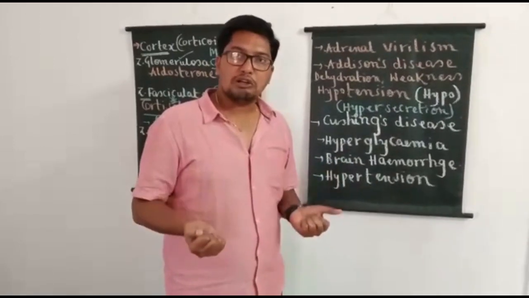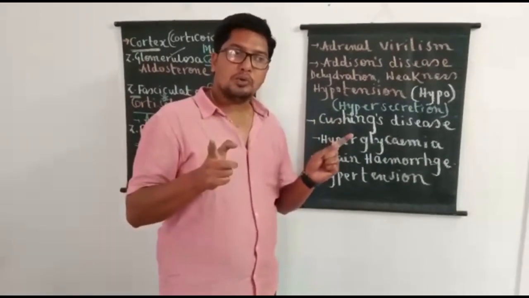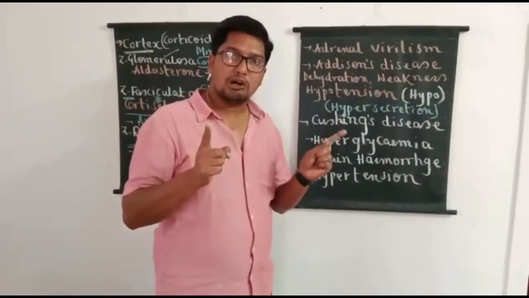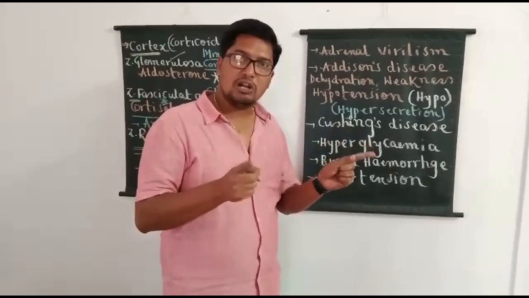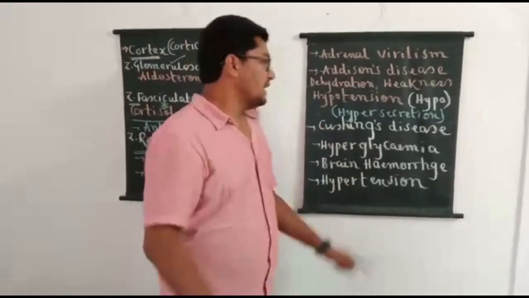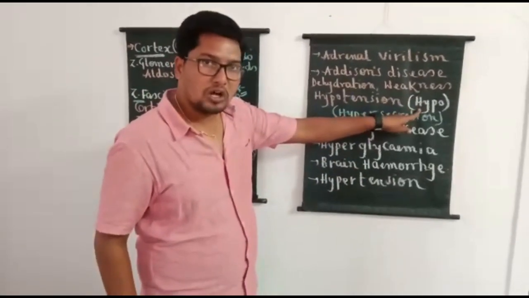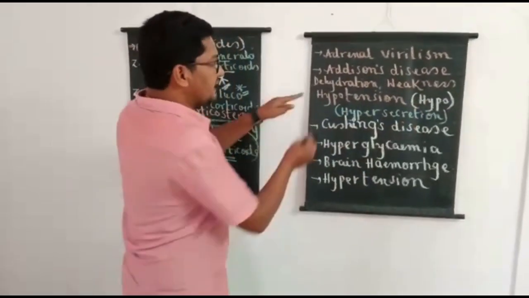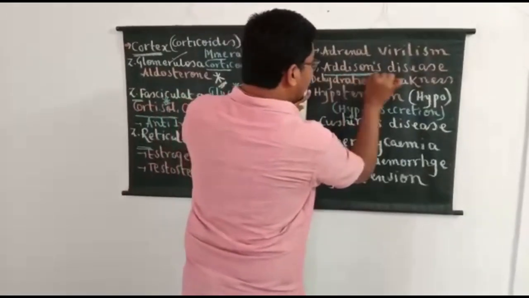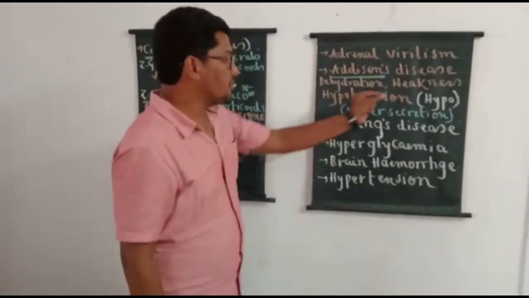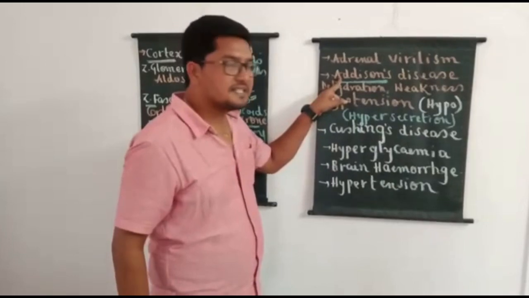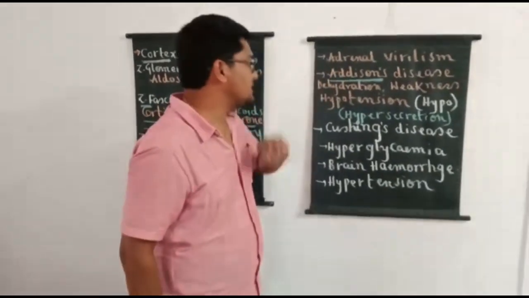First tell me, what are corticoids? All the hormones of adrenal cortex together called corticoids, otherwise called corticosteroids. And here students should remember, hyposecretion of corticoids results in a condition called Addison's disease.